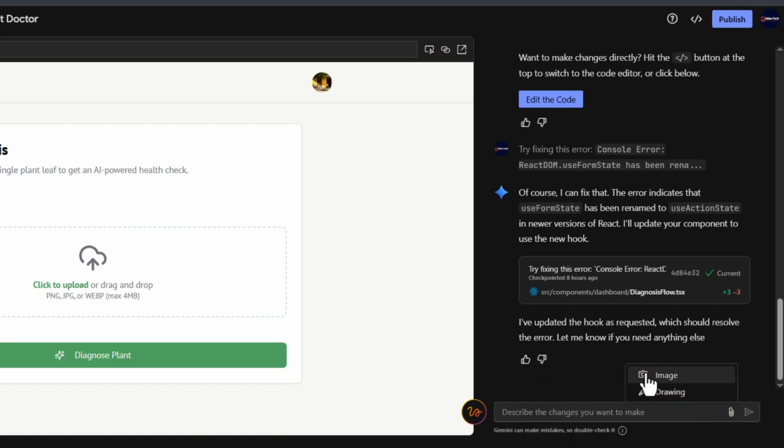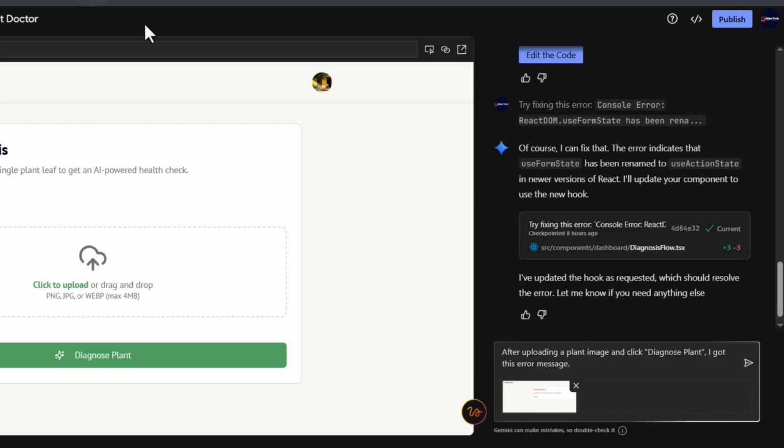So an attachment can be an image or a drawing like a sketch trying to indicate what you need to be done, and the prototyping agent can understand all of this and make the necessary adjustments as prescribed. I'll quickly upload a screenshot of the error message we saw earlier and let it figure it out. Here I'm telling the prototyping agent, after uploading a plant image and clicking diagnose plant, I got this error message.